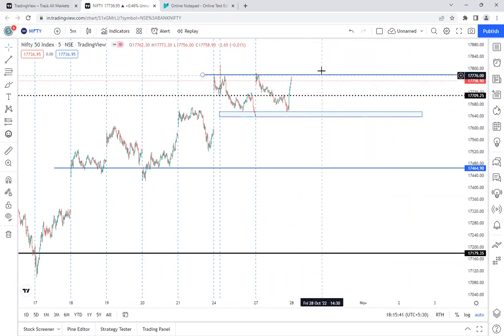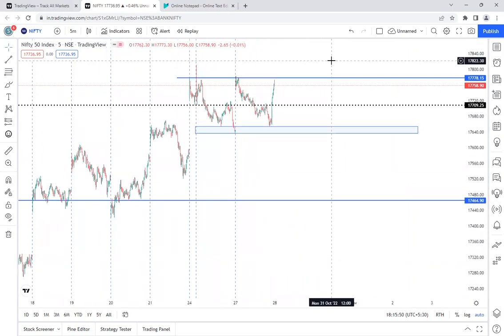And if it breaks this 17,780 level only, you look for the buying option, buying a call option or buying the futures. So this is what we are seeing in the Nifty chart.